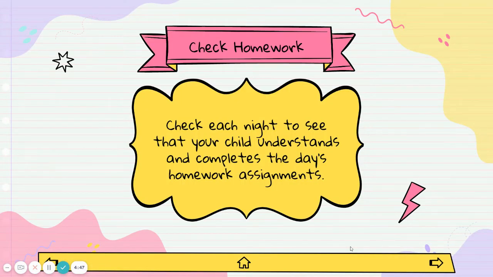So checking homework. Each night, see that your child understands their homework. If there were any questions, you can even write little notes on the homework to let teachers know that something wasn't understood or that there were some questions. And then check to see that that day's homework assignments are complete. Sometimes kids think they're finished and they're not, or sometimes maybe they didn't understand it and that's why they didn't finish. We want to make sure our teachers know about that too.